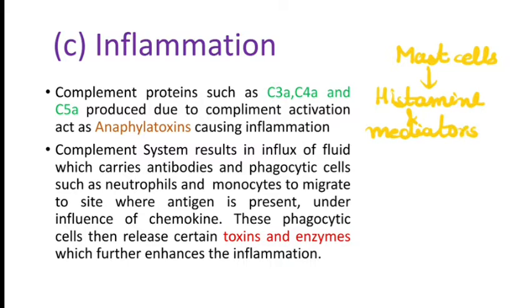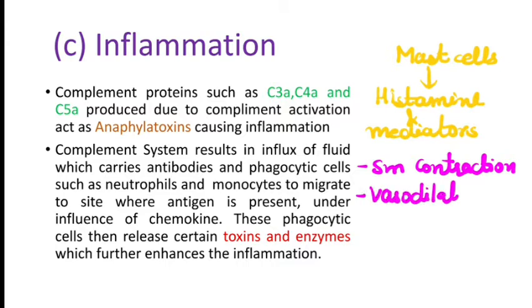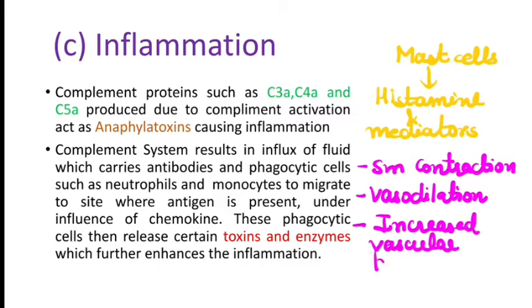Now this histamine and other mediators cause smooth muscle contraction, vasodilation of blood vessels will take place, and there will be increased vascular permeability, causing the inflammation.